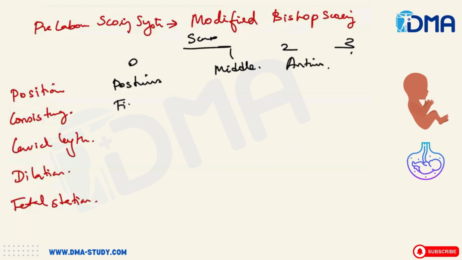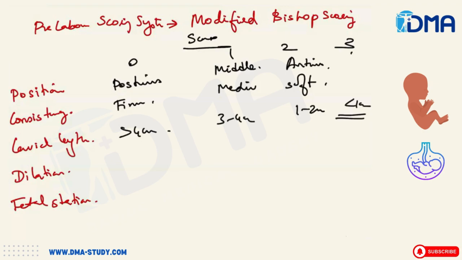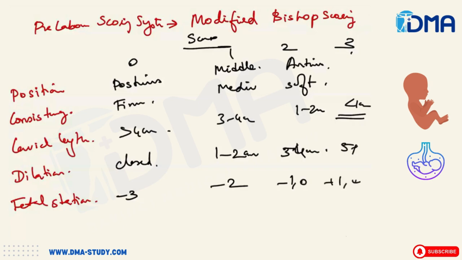Consistency of the cervix: firm, medium, and soft. Cervical length: more than 4 centimeters, 3 to 4 centimeters, 1 to 2 centimeters, and less than 1 centimeter. Less than 1 centimeter, score is 3, which means highly progressive for labor, favorable for labor. Dilatation: closed is 0, 1 to 2 centimeters is 1, 3 to 4 centimeters is 2, and 5 plus centimeters will be 3. Fetal station: minus 3, minus 2, minus 1 and 0, and plus 1 and plus 2 will come under this.